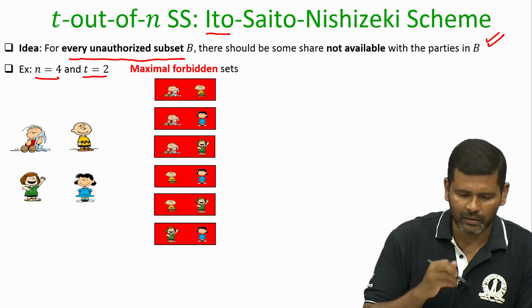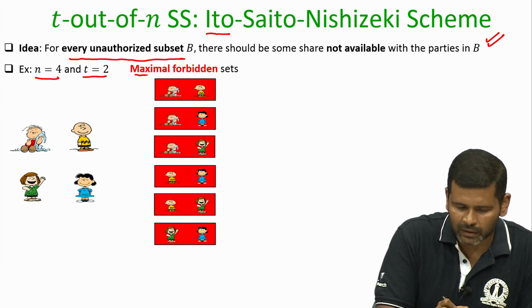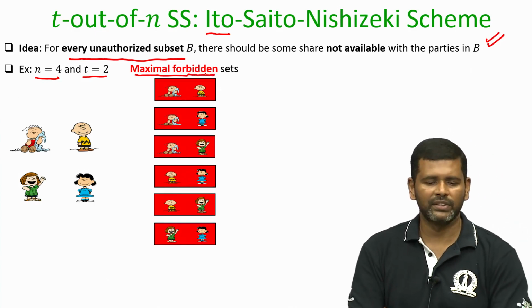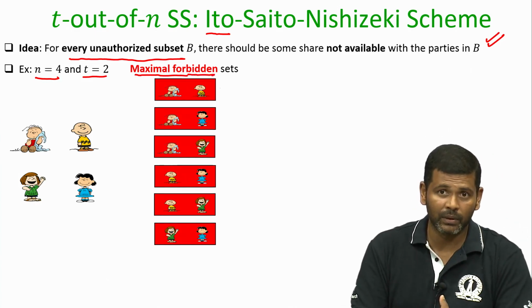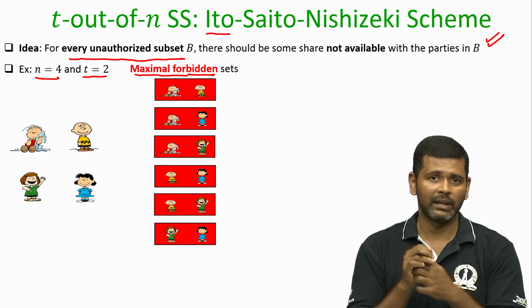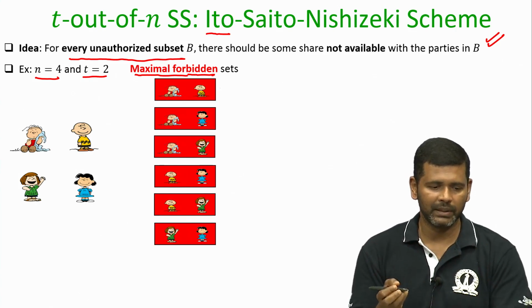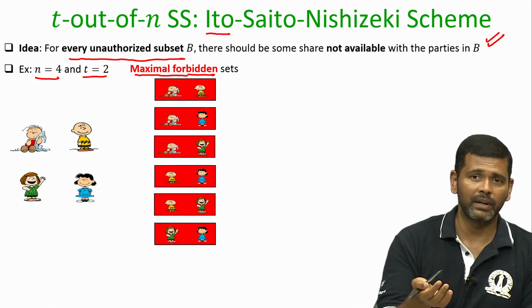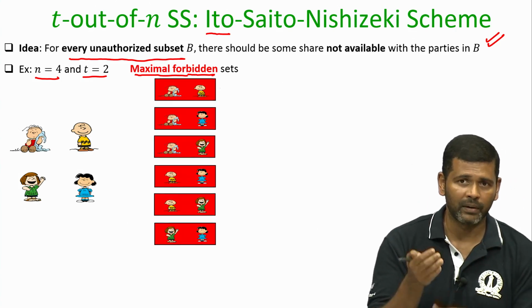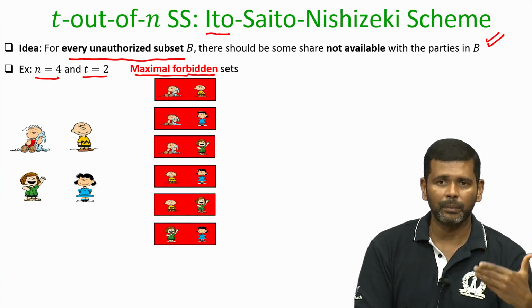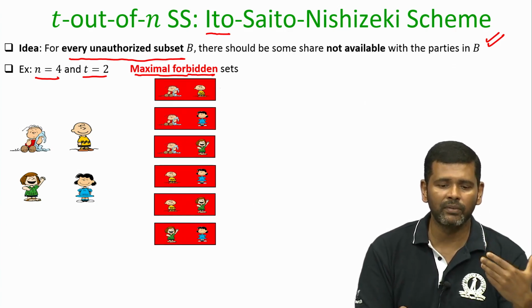So, what we do is we focus here on the maximal sized unauthorized subsets. Since t is equal to 2, I am talking about the largest possible unauthorized subsets, which are of cardinality 2, because any subset of these forbidden sets is also trivially a forbidden set.